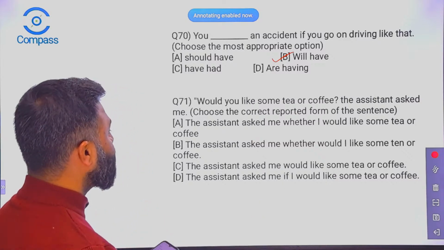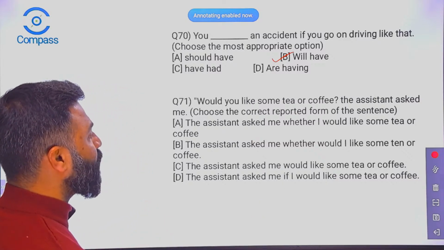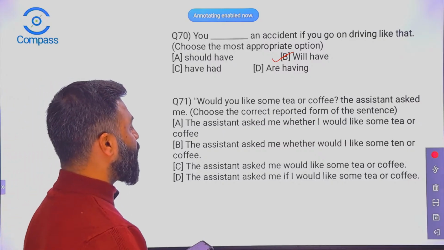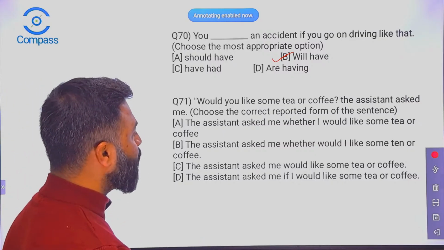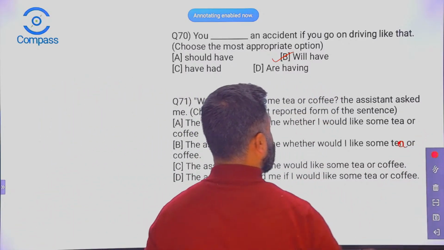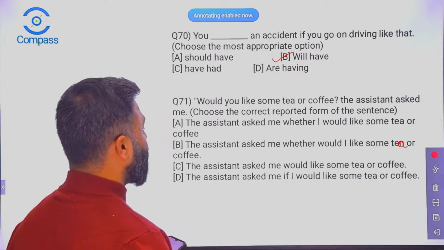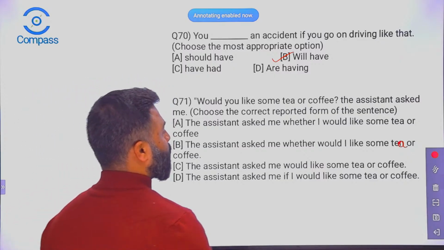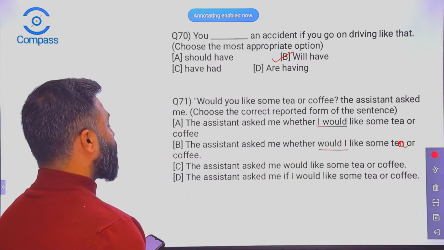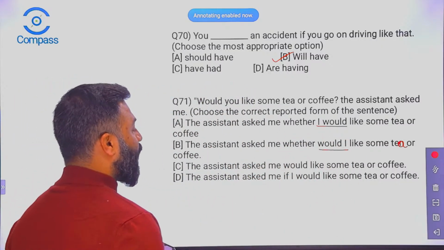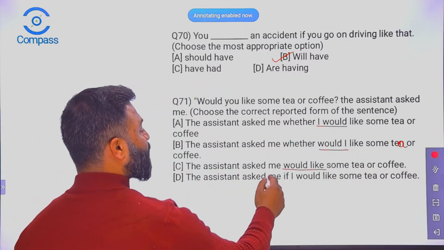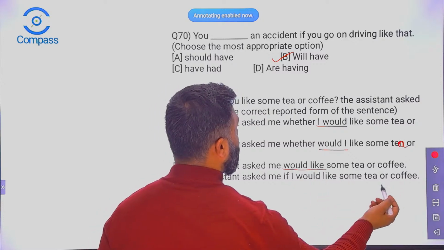Option A: the assistant asked me whether I would like some tea or coffee. B: the assistant asked me whether would I like some tea, it's tea by the way, or coffee. All right, so there is a difference. See, I would I. Okay, the assistant asked me would like, so the I is missing here. The assistant asked me if I would like some tea or coffee.